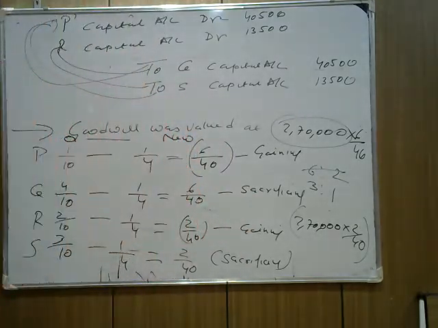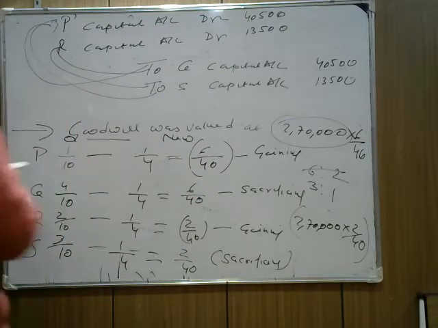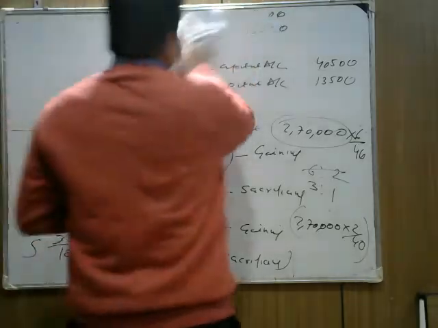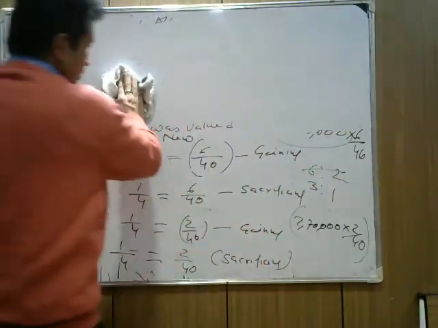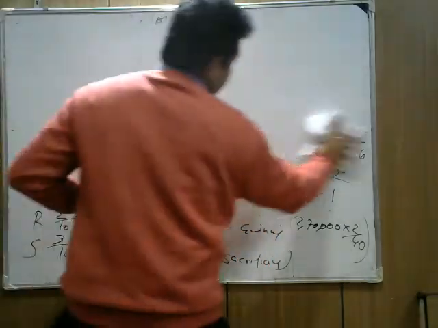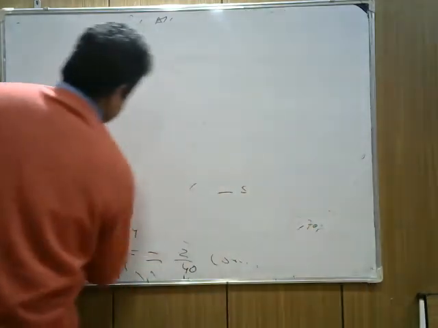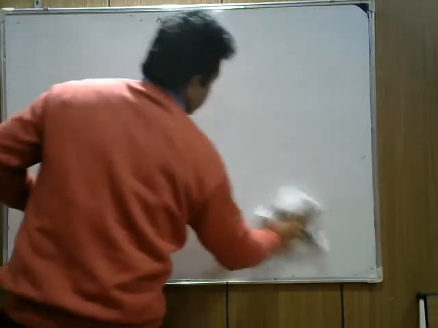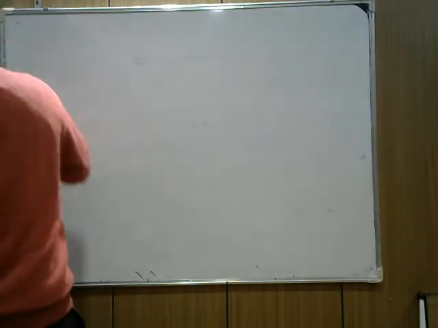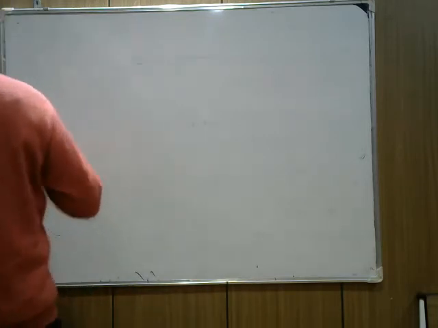Next part is we found that adjusting entry. That we prepare partners capital account is an important part here. How do we prepare partners capital account? I hope you note down the same. Need to prepare partners capital account now. Okay, so check how many partners are there. 4 partners. So we need to prepare partners capital account for 4 partners, right? P, Q, R, S.